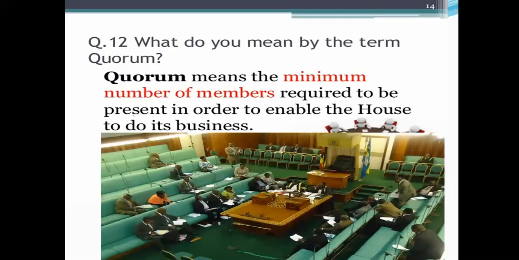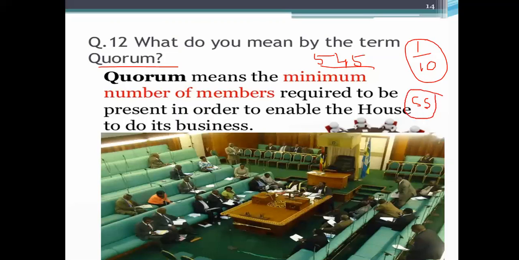What is meant by the quorum? Quorum means 1/10 of the members must be present for the House to begin. That means 545 are the members, 55 members have to be present. Otherwise, the working of the House will not carry on, will not move ahead. You can see the vacant seats here. These all are absent.